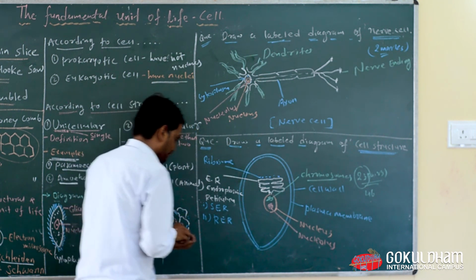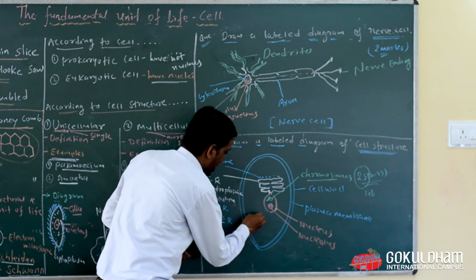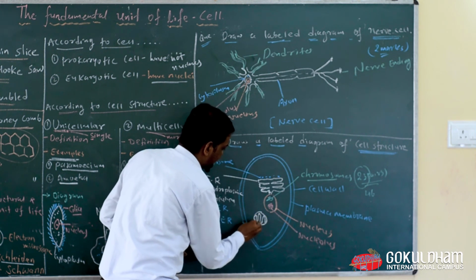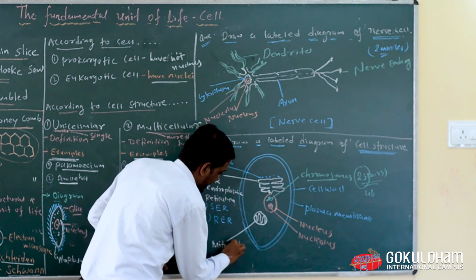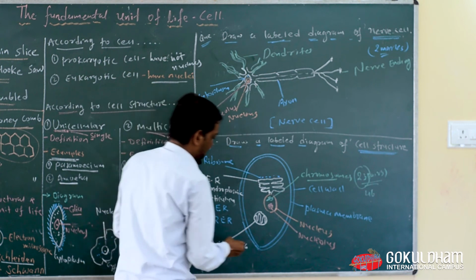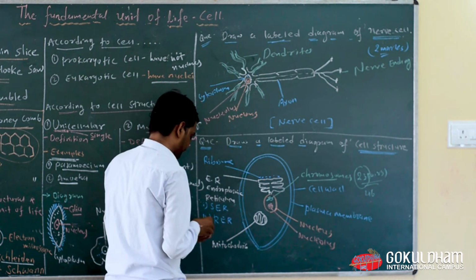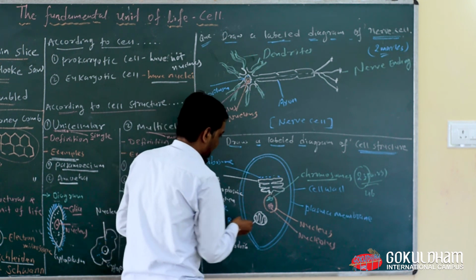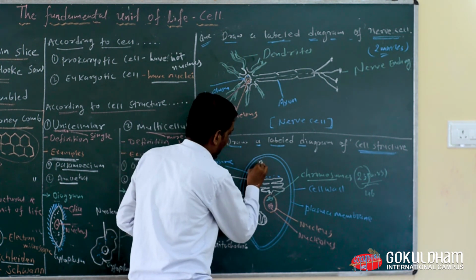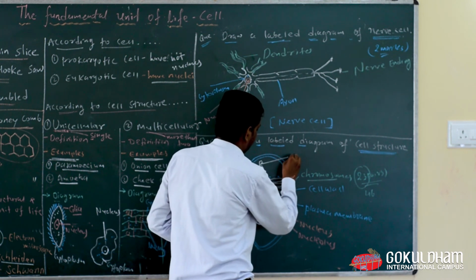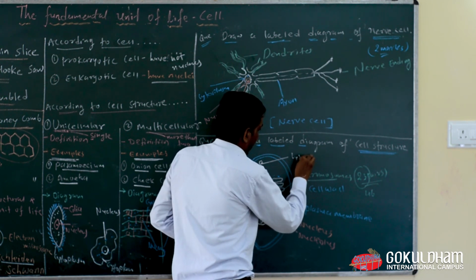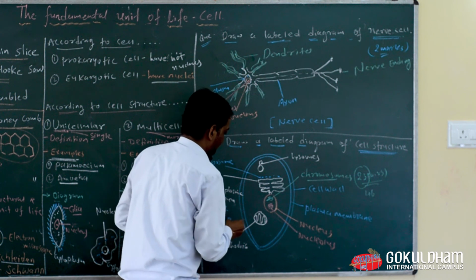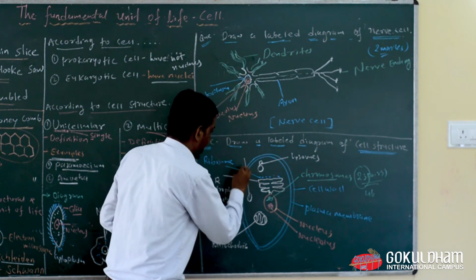Now there are also some organelles present in the cell structure. Everyone look here, this one is known as mitochondria. Then this one is known as lysosome. This one is known as ribosome.